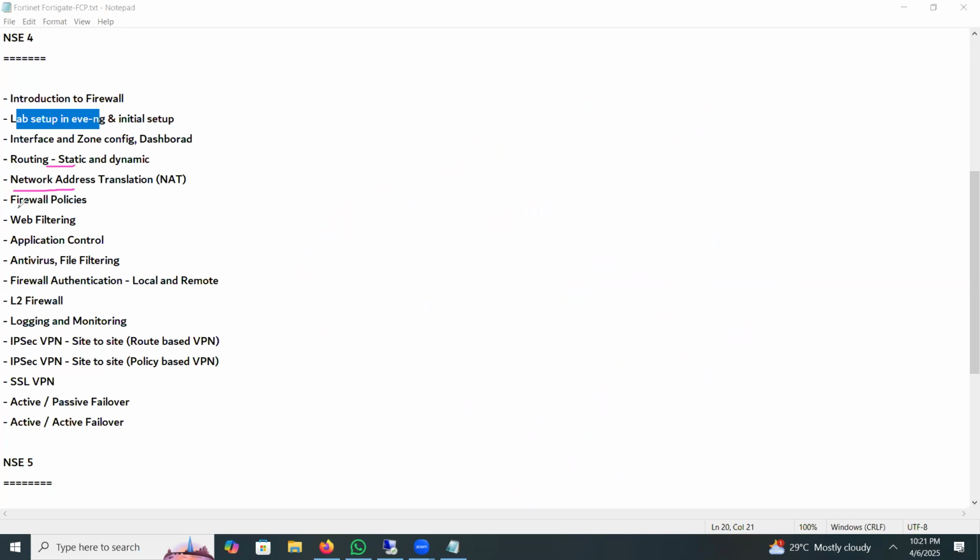Then the next part is firewall policy. On a traditional firewall, we configure ACLs, right? Suppose in CCNA we have done ACLs on a router. In a firewall we call it a policy, on a next generation firewall or ASA firewall.